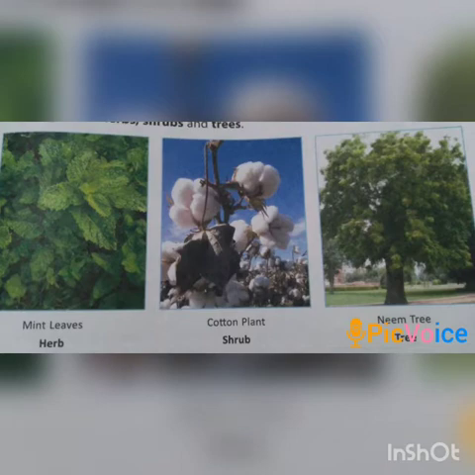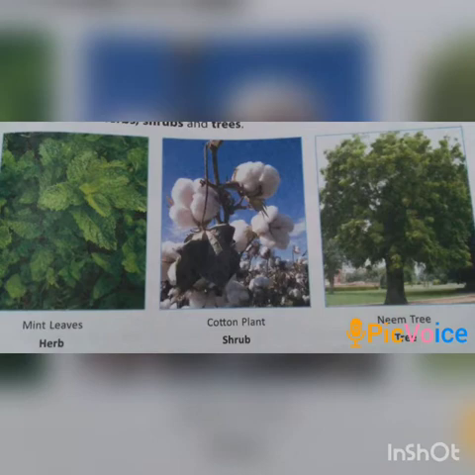Students, the average height of shrubs is between 1 meter and about 3 meters, but there are some exceptions. There are some shrubs which can attain heights of 6 meters to 8 meters.